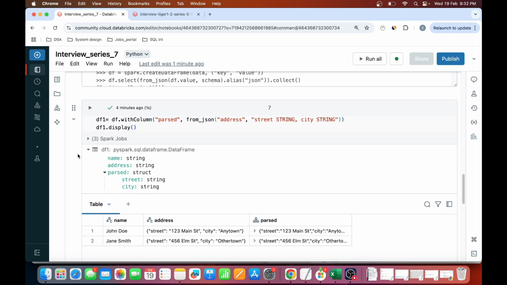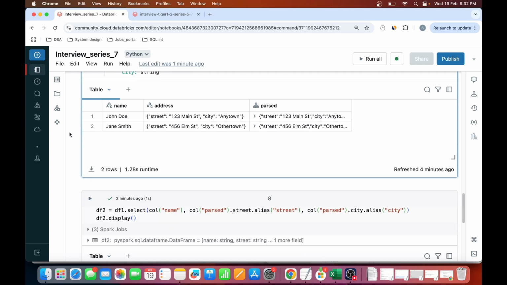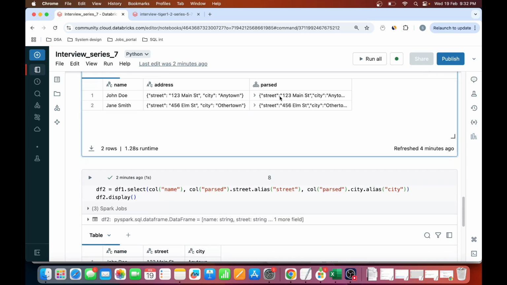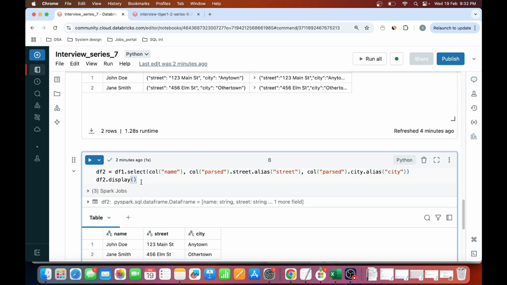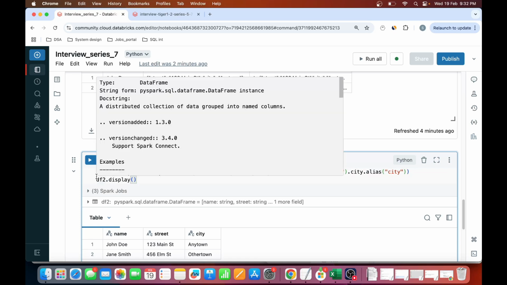Using from_json, you mention the schema and the column name, and with the help of withColumn, you create another column on top of which you get the elements that you want with the help of the dot operator, and you display that result after storing it into a data frame.